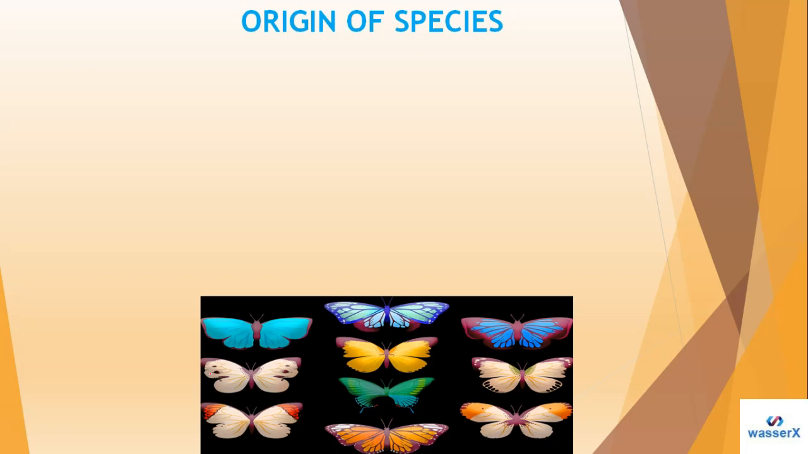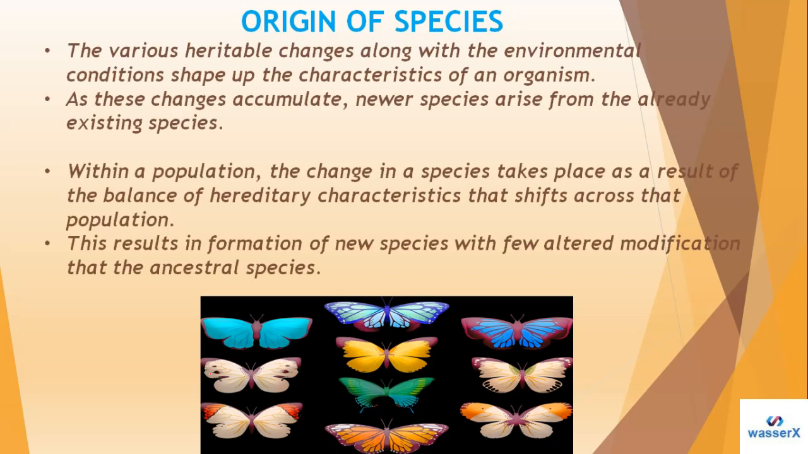Now we have the origin of a species. In this picture, students, you can see we have different colors of butterflies. Under the origin of species, we have 4 points. The first point tells us that various heritable changes, along with environmental conditions, shape the characteristics of an organism. So whatever the various heritable changes are, the environment also has a role in changes in the characteristics.